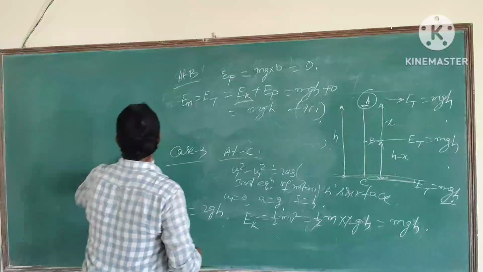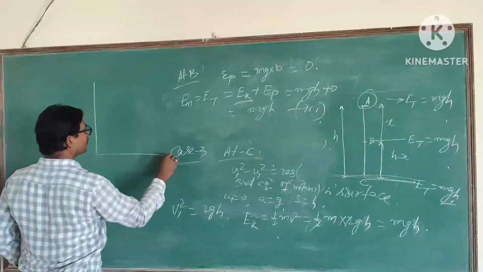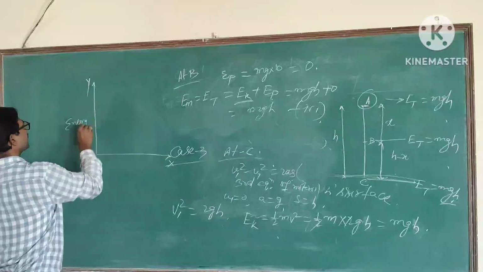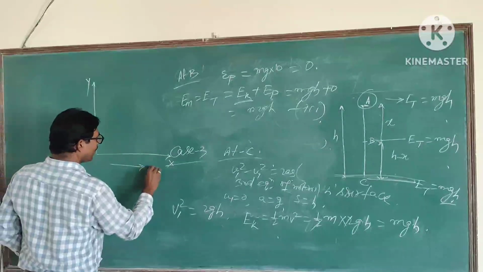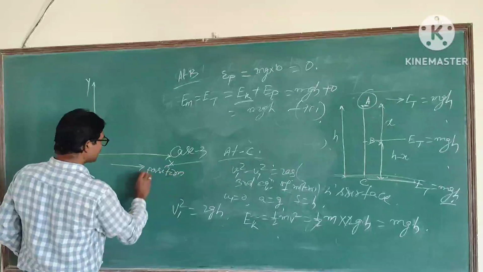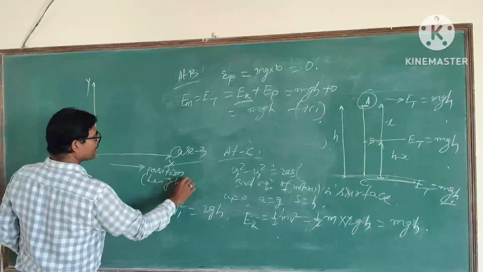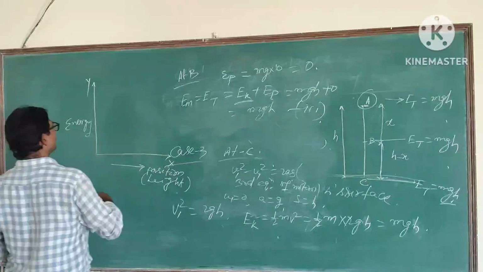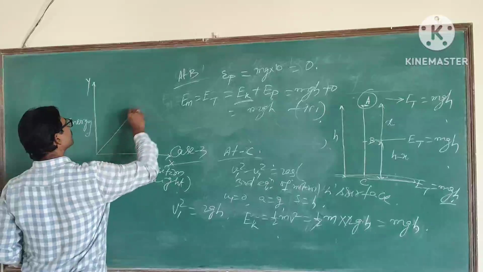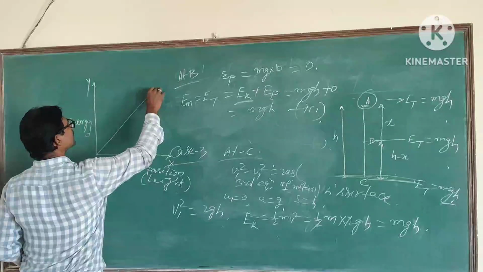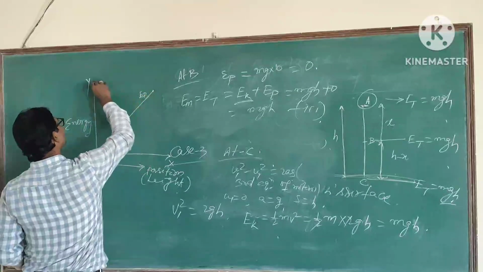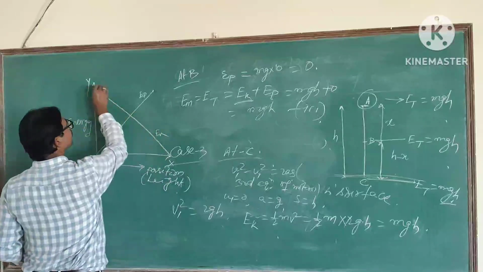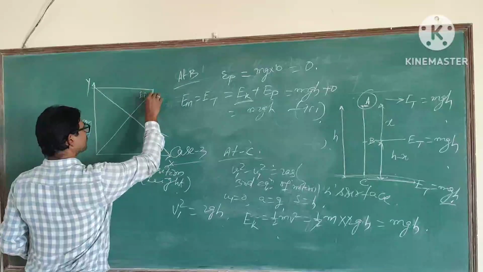Then the graph. What is the graph? Suppose you draw the graph with x axis and y axis: the y axis is the energy, the mechanical energy, and the x axis is the position or height of the body. Position means height of the body. You can take it in meter or centimeter, as per the system of units. The line for the body going up is EP, the one coming down is EK, and this one is the total energy.